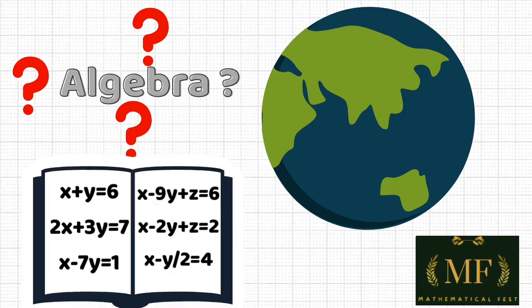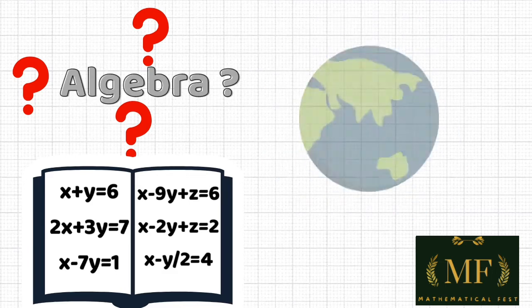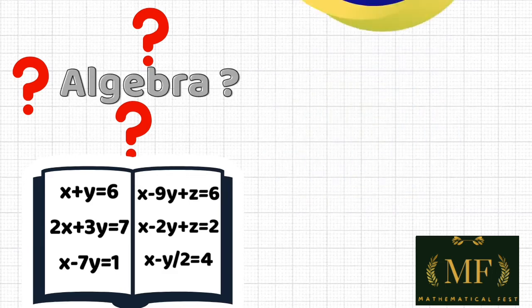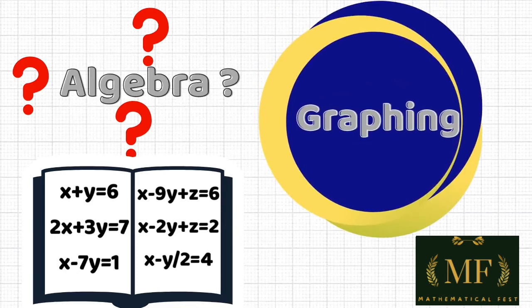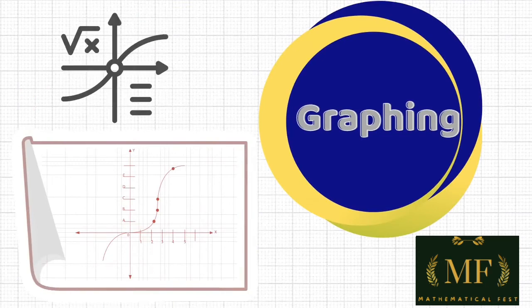When you just see the page of a math book with all these numbers and symbols, it is a little more difficult to understand. However, it becomes much clearer once you begin graphing the solutions to algebraic equations. Graphing an equation is similar to employing its different solutions to draw basic lines and curves that can be used to explain and anticipate events in the actual world.